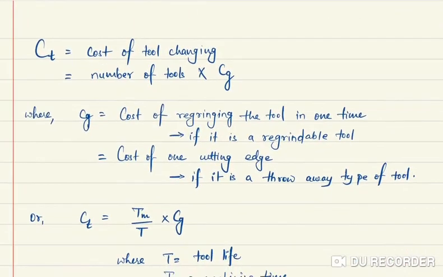Now we will see about the cost of tooling. So cost of tooling is equal to number of tools into Cg. What is that? So cost of tooling means, let's suppose the cutting operation happened for, let's suppose 10 minutes, and you know within that 5 tools are changed.